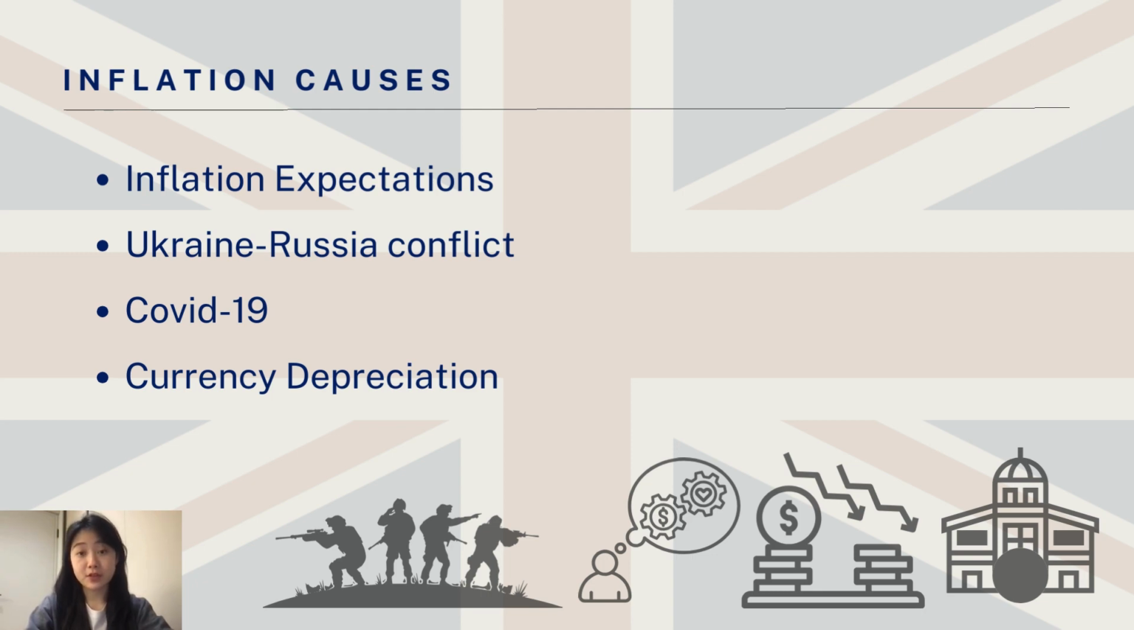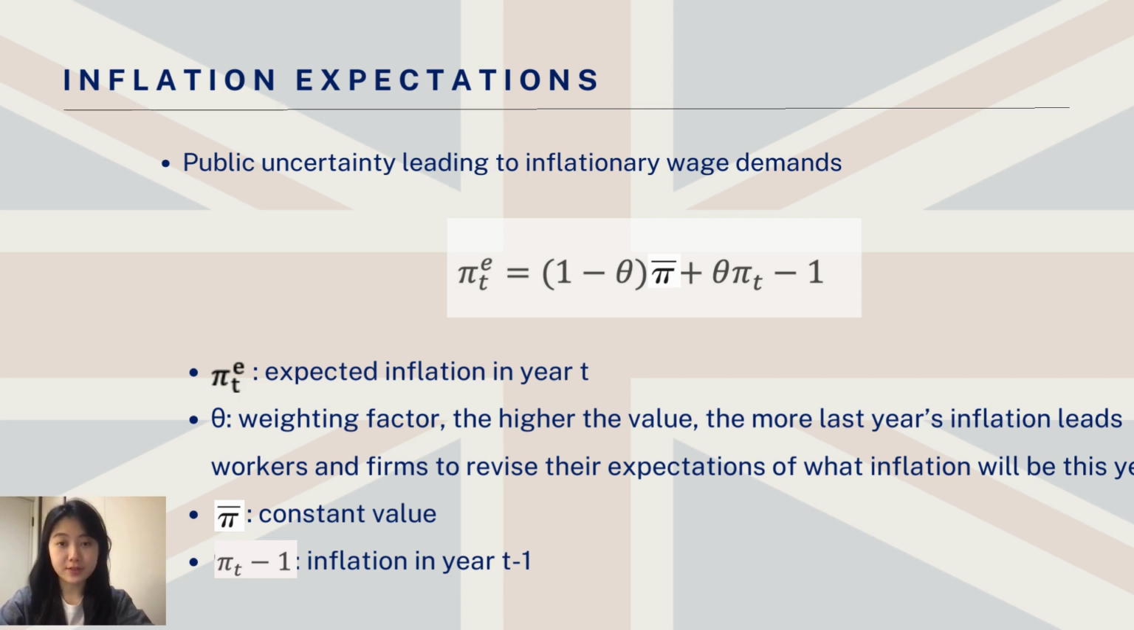We have identified several causes of inflation in the UK: the inflation expectations, Ukraine-Russia conflict, the COVID-19 effect, and currency depreciation. So first of all, the inflation expectations shaped by uncertainty and recent negative shocks like COVID-19 and the Ukraine-Russia conflict have led to a cycle of anticipatory behavior among the public. This anticipation of inflation drives demands for higher wages as individuals seek to offset expected price increases. The pervasive pessimism amongst consumers fueled by these events and ongoing inflation creates a self-fulfilling prophecy. The public's inflationary expectations contribute directly to inflation's rise.